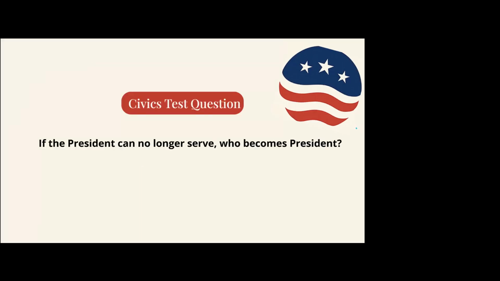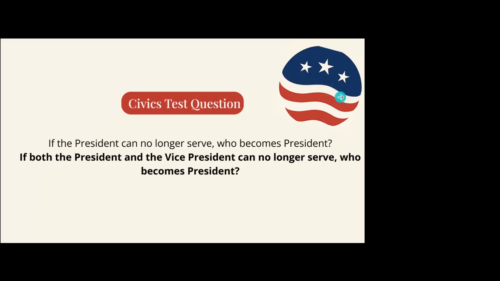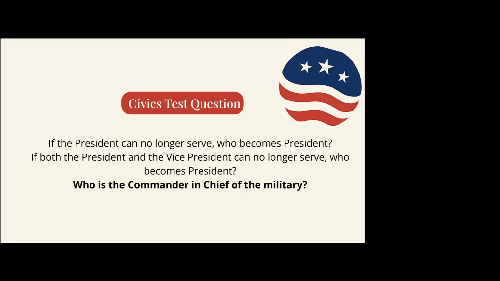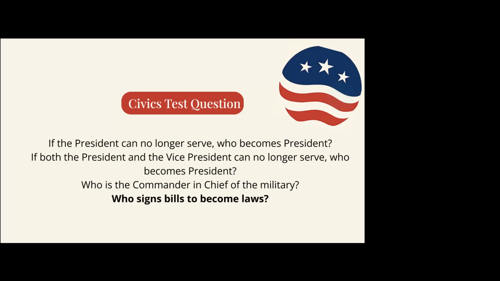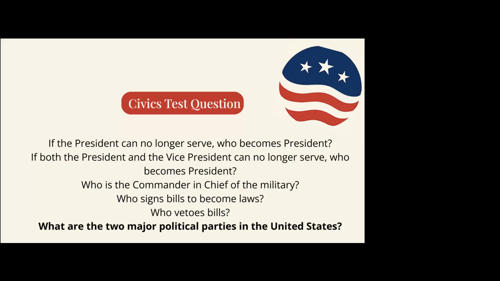The civics questions covered today will be: If the president can no longer serve, who becomes president? If both the president and the vice president can no longer serve, then who becomes president? Who is commander-in-chief of the military? Who signs bills to become laws? And who vetoes bills? Finally, what are the two major political parties in the United States?